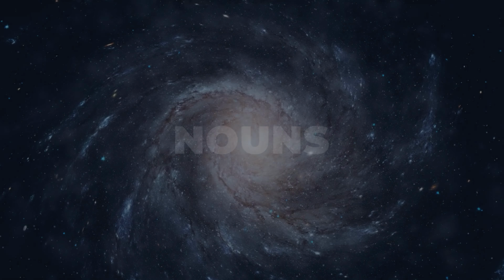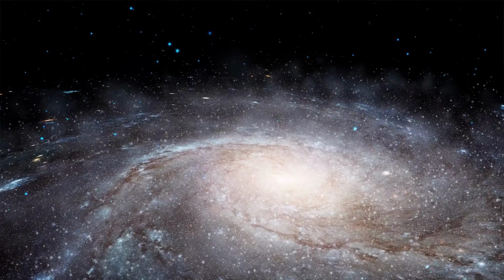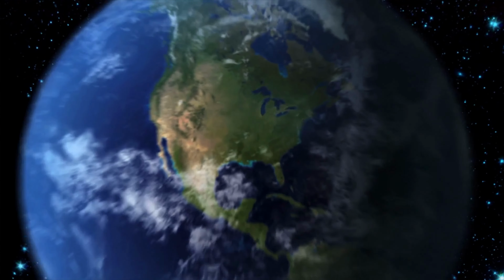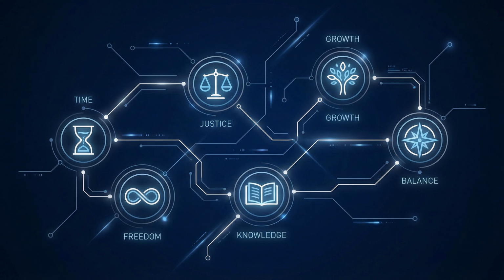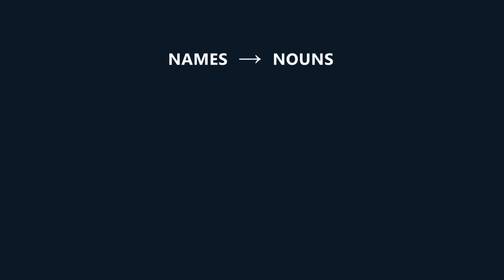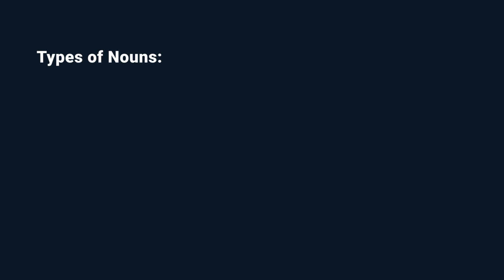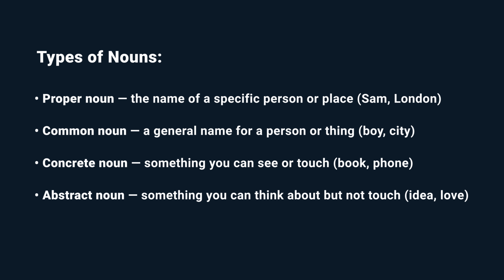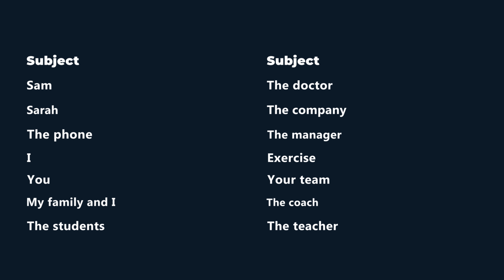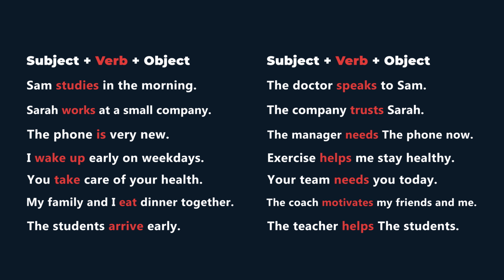Nouns. Everything in this universe has a name. Even things you cannot touch, like ideas, feelings, and concepts, still have names. And names are called nouns. A noun is the name of a person, a thing, an idea, an animal, a place. You will see different types of nouns: proper noun, common noun, concrete noun, abstract noun. But they all work the same way in a sentence.